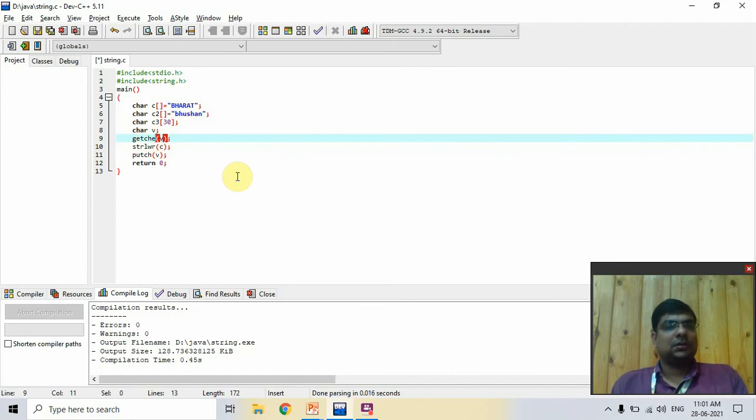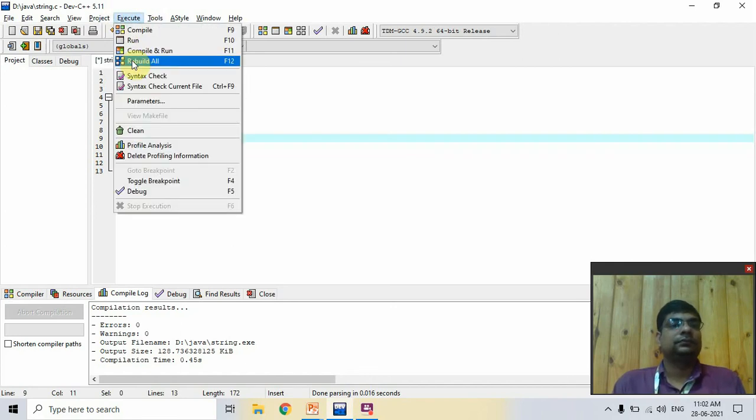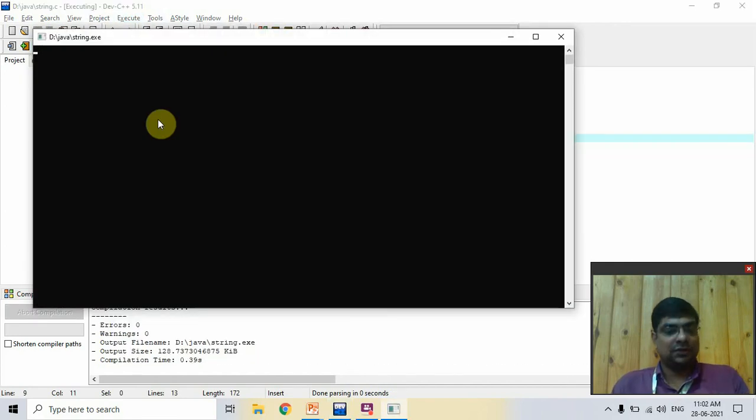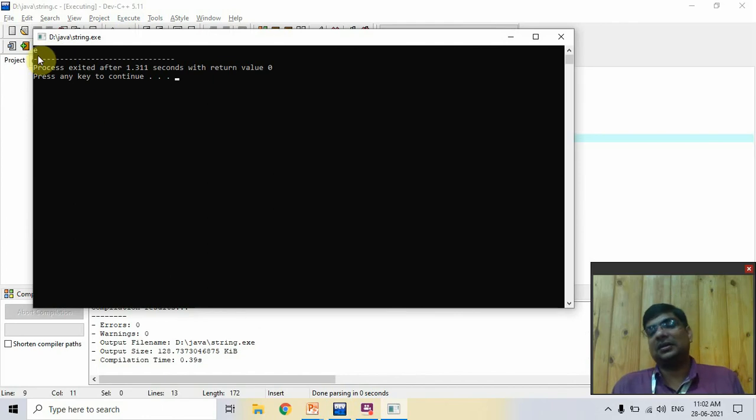Sorry, there are two types of getch. The first is getch, which directly takes input like a password. It does not show which character is read. When we use getche, it prints the character first, which is entered by the user. After that it stores that character. So now I use getche for normal read and print. Now you enter the character and it is printed. In the previous one it is not printed.